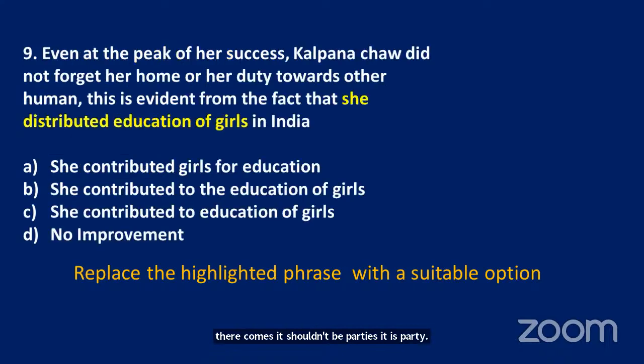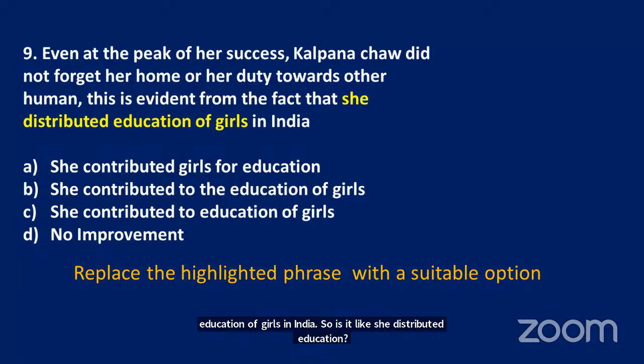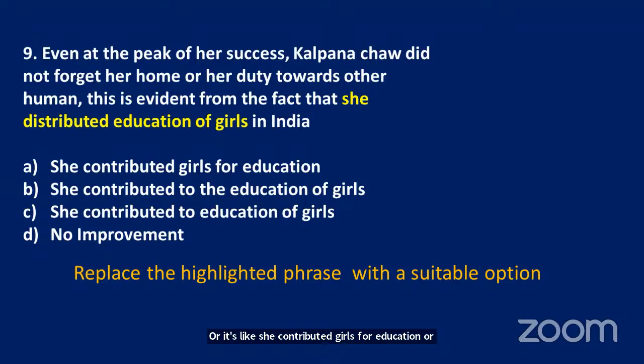Even at the peak of her success, Kalpana Chawla did not forget her home or her duty towards other humans. This is evident from the fact that she distributed education of girls in India. So is it she distributed education, or she contributed girls for education, or she contributed to the girls' education, or she contributed to education of girls, or no improvement is required?